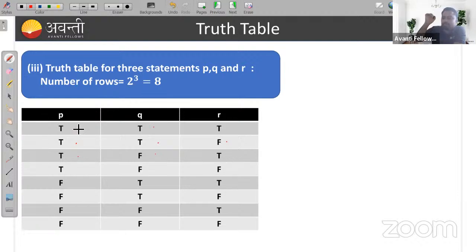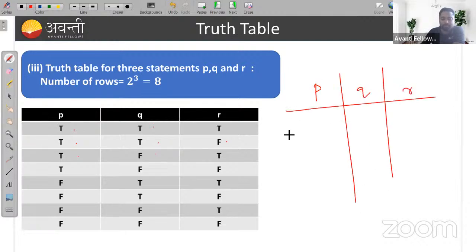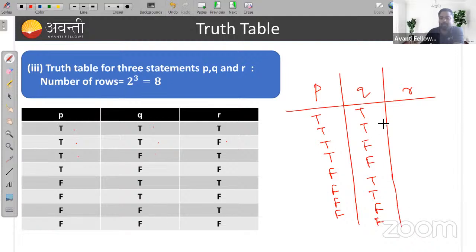First do this: write for P, then Q, then R. For P, write 4 T, then 4 F. For Q, write 2 T, 2 F, 2 T, 2 F. Then for R, alternately T, F, T, F, T, F, T, F. Remember like this.